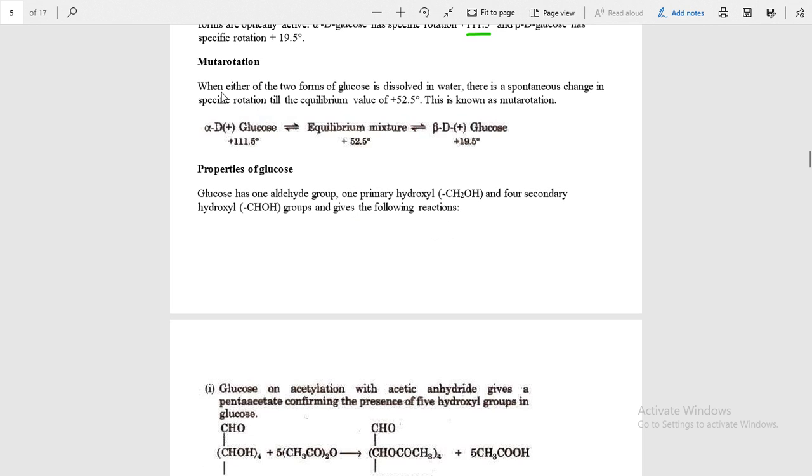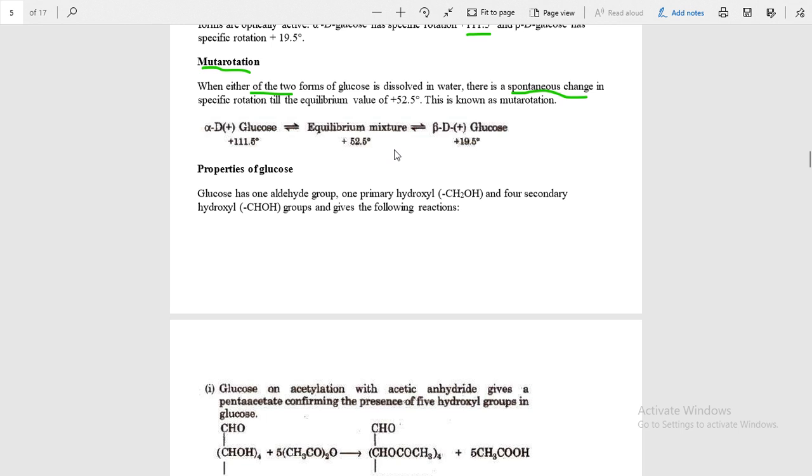You see here, when either of the two glucoses is dissolved in water, there is a spontaneous change. When either one of the two is dissolved in water, then alpha is converted into beta or beta is converted into alpha. This is known as mutarotation, the conversion of alpha into beta in an equilibrium state. This is known as mutarotation.